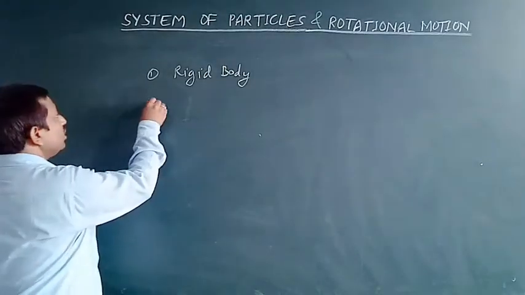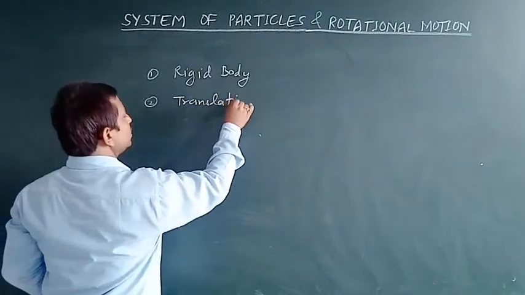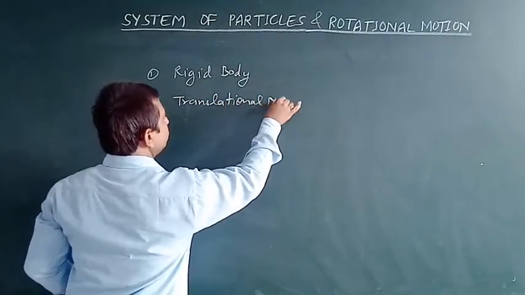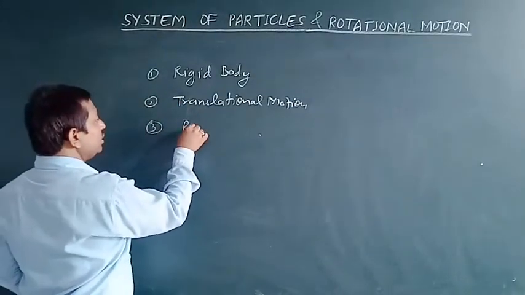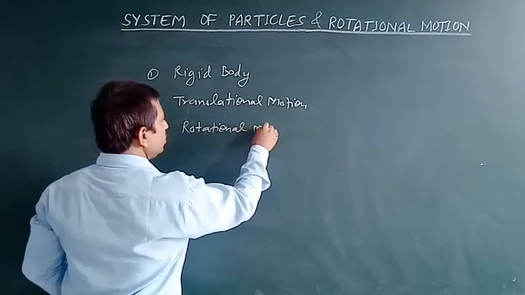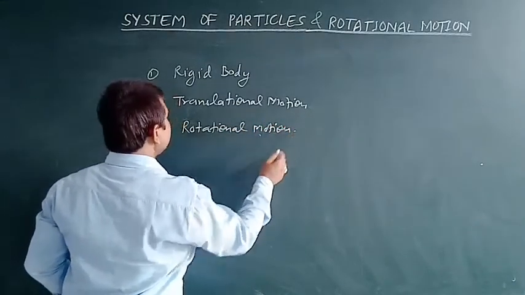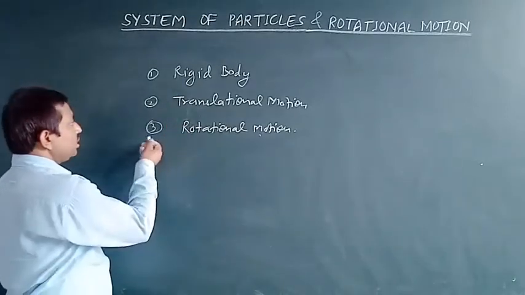That is, what is translational motion, and then we discuss rotational motion, and then the combination of translational and rotational, that is revolution.